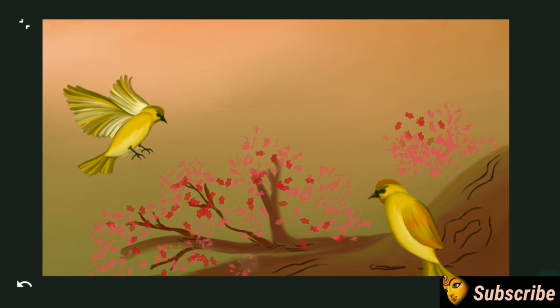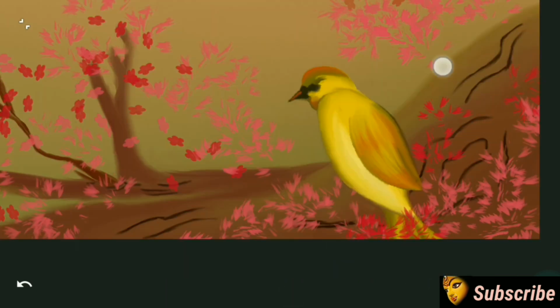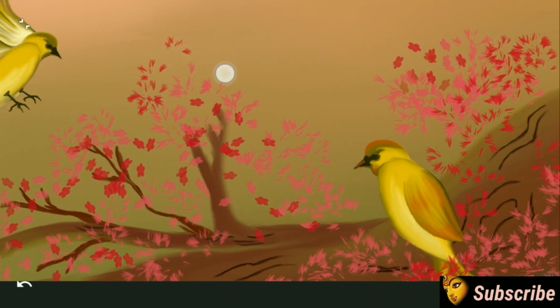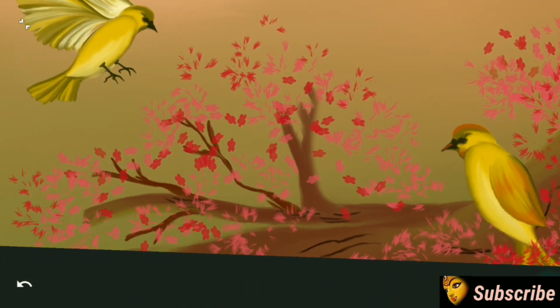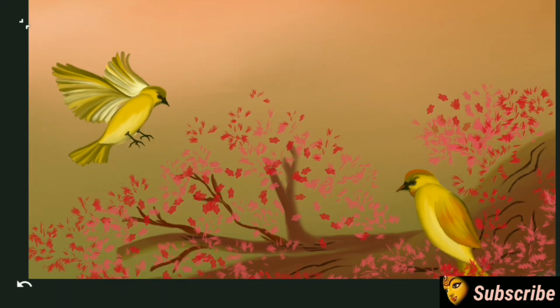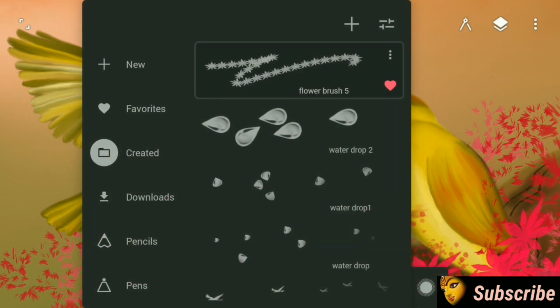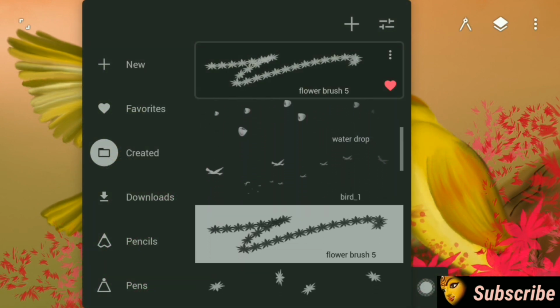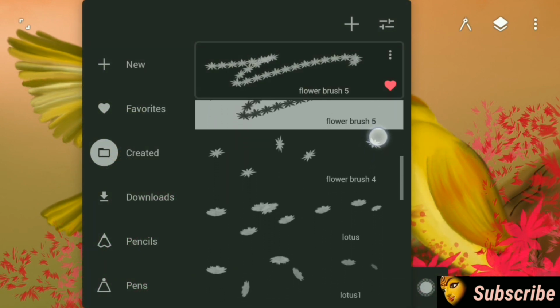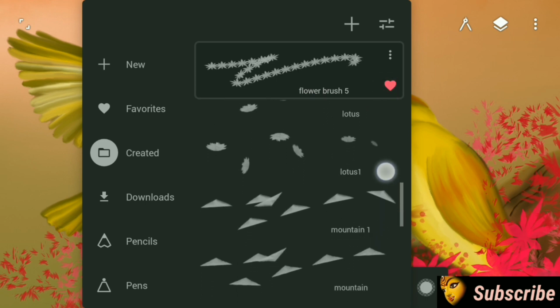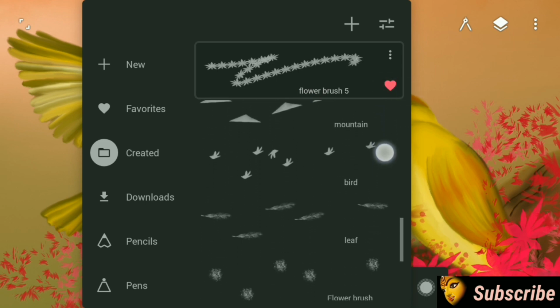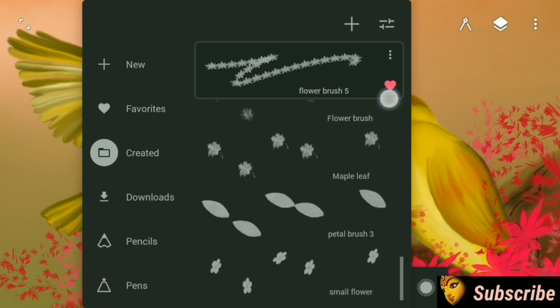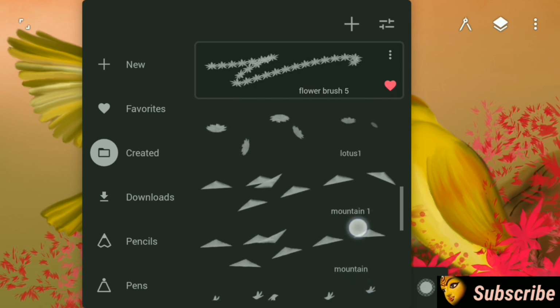description box. One thing you can do, you can check out my previous videos, or you can go and check out my brush tutorial playlist where I have put all my brush making videos together. You can go and watch the videos to know how to make the brushes in Infinite Painter app, or you can simply download the brushes if you want. It is available for free. You can simply download the brushes and install and use it.